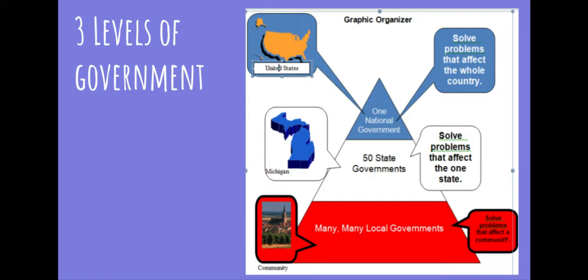Now, there are three different types of government. We have our one national government, that's the United States government, and they solve problems that would affect our entire country, such as COVID-19. Then we have 50 state governments. The one that we're going to focus on is obviously Michigan because that's where we live. And finally, there are many, many local governments. Remember, that is our community, and the community that we live in is Dearborn.